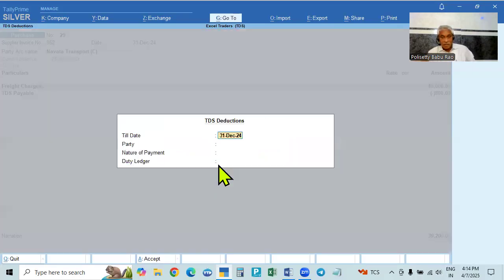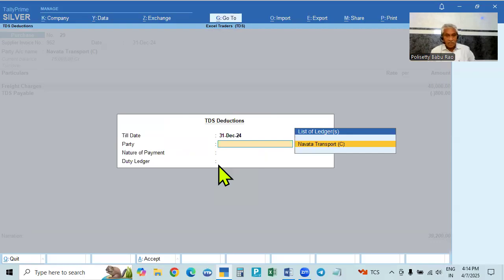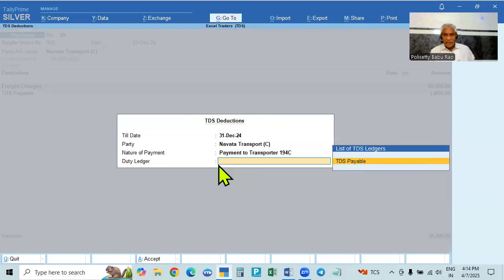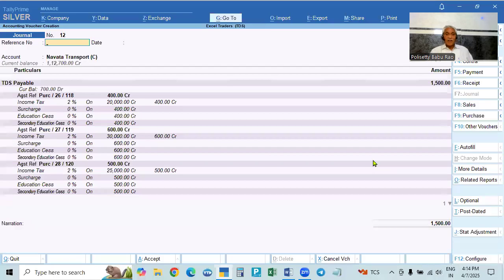When it is deducting, the last bill is 31st. The same day, you have to deduct all the other bills also. So till date, 31st December, the section and the name of the party, Navata Transport, nature of payment, payment to transporters, and duty ledger is TDS payable. If you created the TDS payable 194C, it will show that. So now it will show all the previous bills.